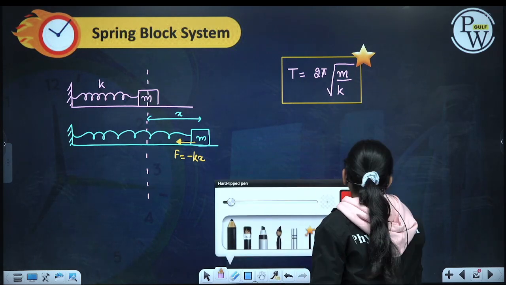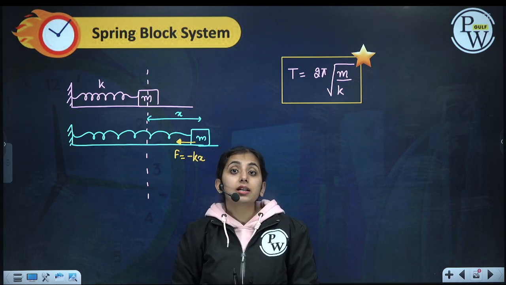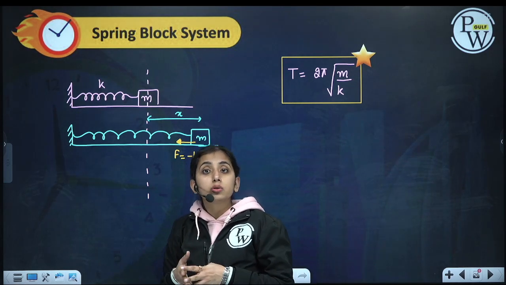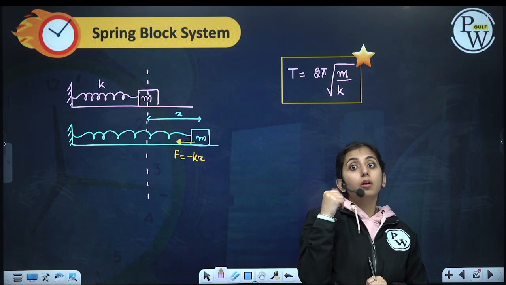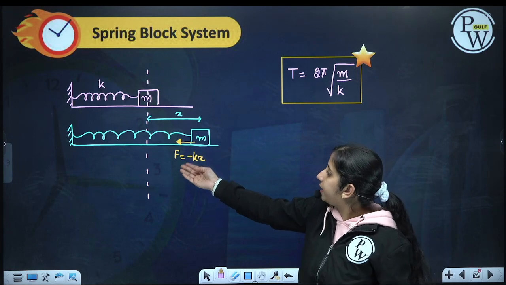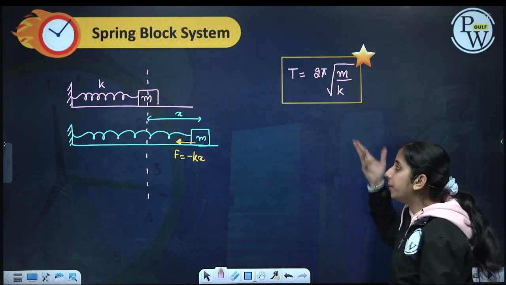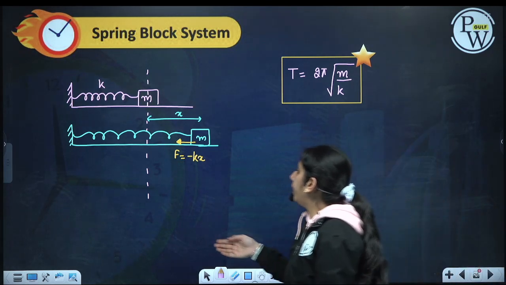In a simple pendulum we have to see whether this is simple harmonic motion or not, whether the force is directly proportional to minus displacement raised to the power 1. In this case the restoring force is minus kx only, so omega square is k by m and the time period is 2 pi under root m by k.